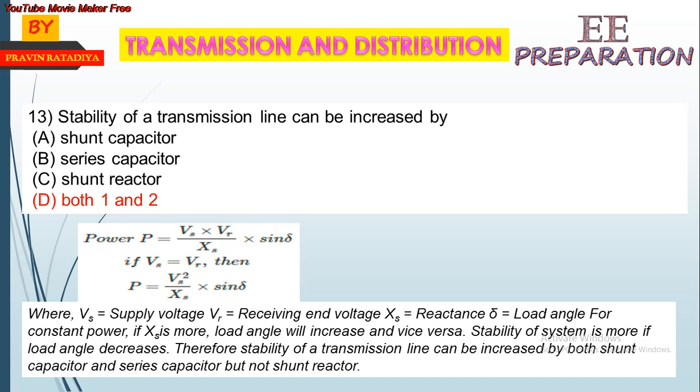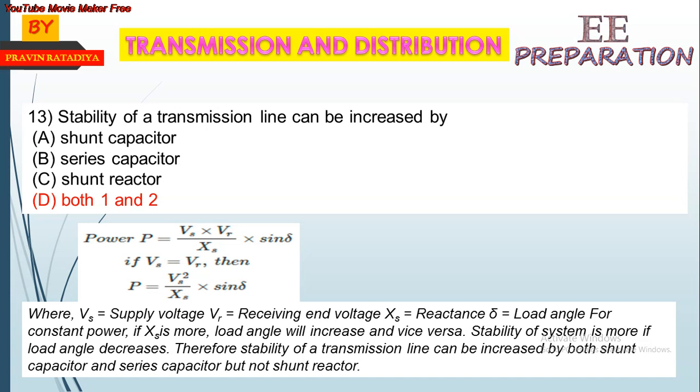Power P is equal to Vs cross Vr upon Xs cross sin delta, where delta is the phase angle, Vs is the sending-end voltage, Vr is the receiving-end voltage, and Xs is the line reactance. If Vs is equal to Vr, meaning the sending-end voltage is equal to the receiving-end voltage, then the formula becomes P is equal to Vs squared upon Xs cross sin delta, where Vs is the supply voltage, Xs is the reactance, and delta is the load angle.